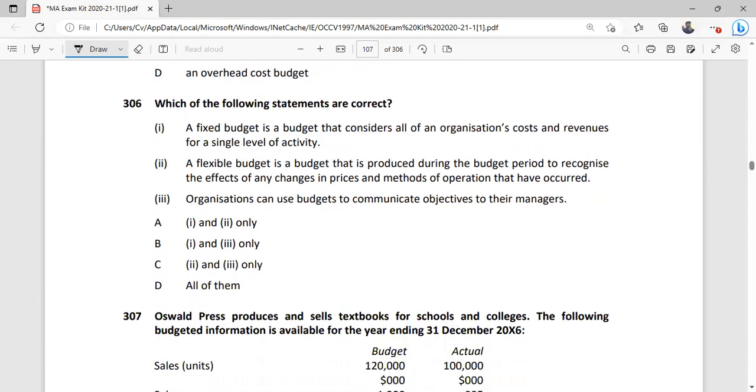Which of the following statements are correct? A fixed budget is the budget that considers all of an organization's cost and revenue for a single level of activity. Yes, this is the correct characteristic of a fixed budget. Flexible budget is a budget that is produced during the period to recognize the effect of any changes in prices and method of operations that have occurred.